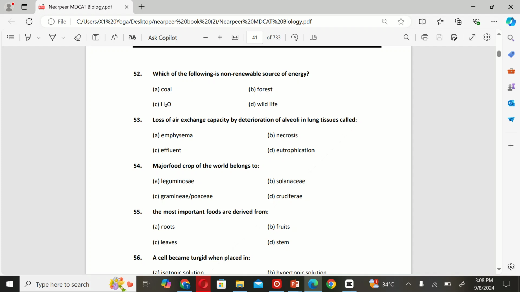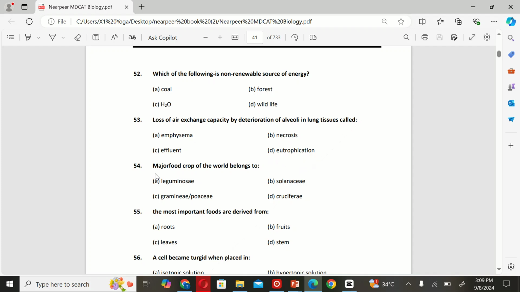The next MCQ: which of the following is a non-renewable source of energy? A. Coal, B. Forest, C. H2O, and D. Wildlife. The correct option is A. Coal. The next MCQ: loss of air exchange capacity by deterioration of alveoli in lung tissues is called A. Emphysema, B. Necrosis, C. Epuliant, and D. Eutrophication. The correct option is A.